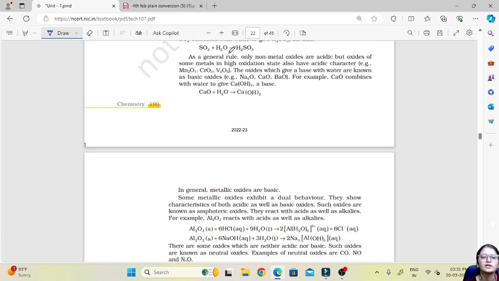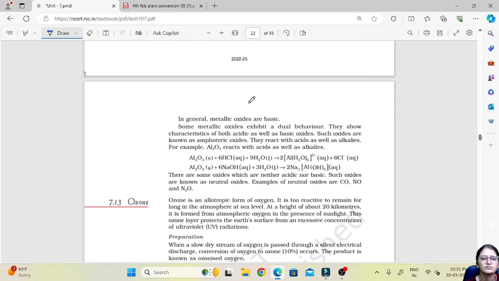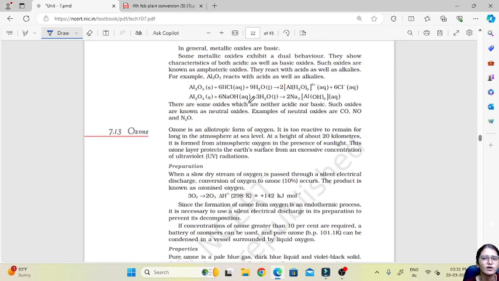So sulfur dioxide, when treated with water, gives an acid, that is H2SO3, and non-metal oxides are acidic, but oxides of some metals in higher oxidation state have acidic character. Some metallic oxides exhibit dual behavior. They show acidic as well as basic characteristics, and those are called amphoteric oxides. For example, aluminium oxide is an amphoteric oxide which can react with acid as well as with base and give the respective complex compound.